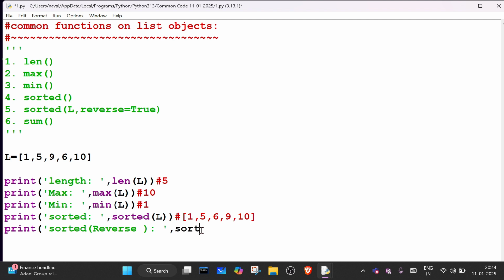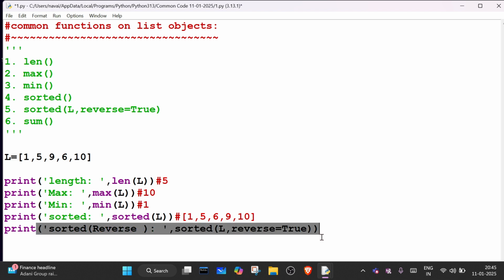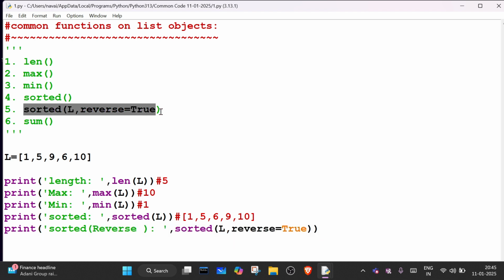We have to write sorted, then the list name, and after that reverse equals True. Like this. So what will it print? It will print 10, 9, 6, 5, 1. Very nice.